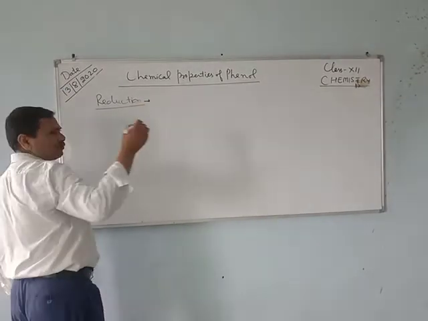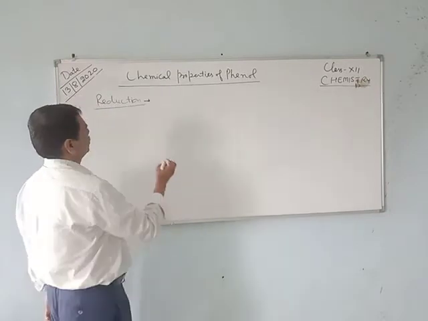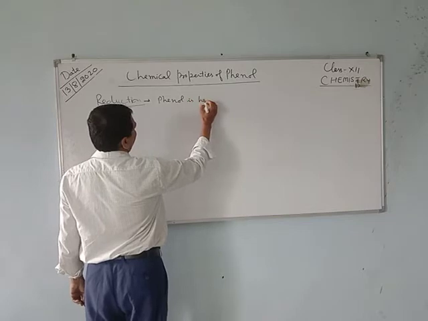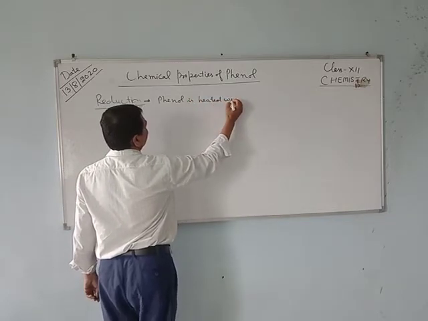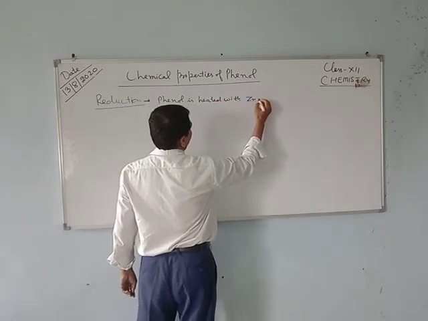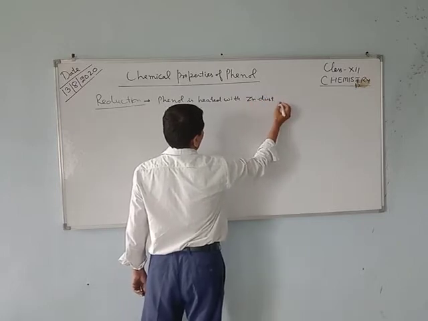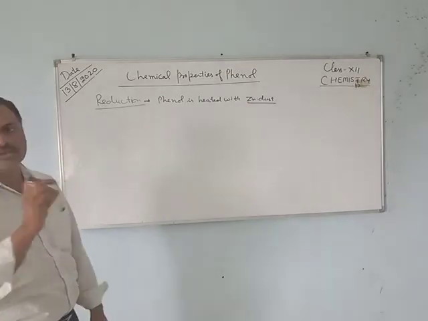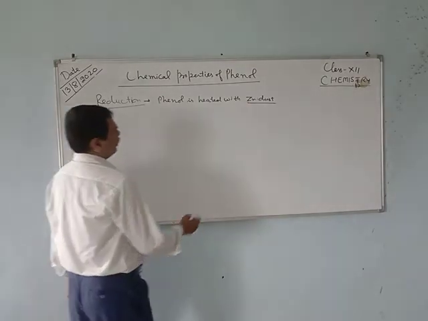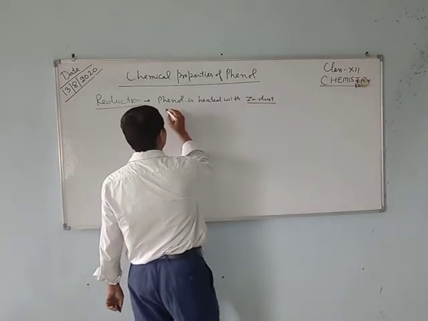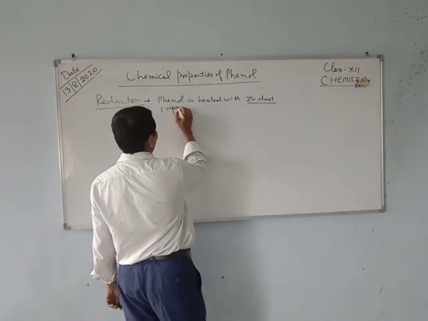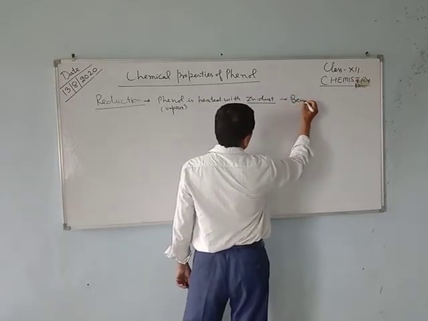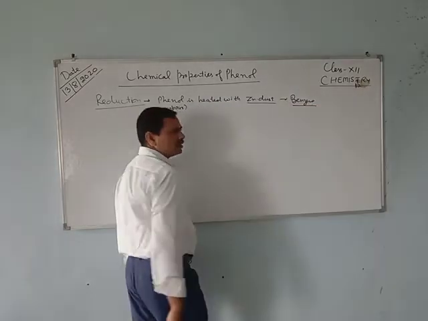When phenol is heated with zinc dust, then benzene is obtained. When vapors of phenol are treated with zinc dust, benzene is formed. Benzene is the product.